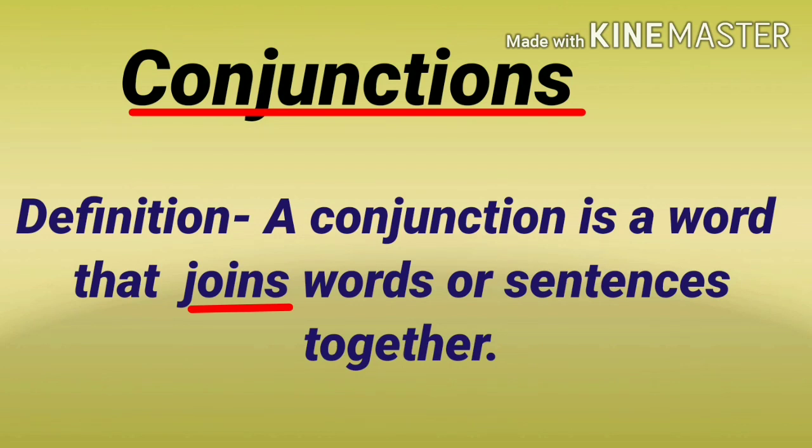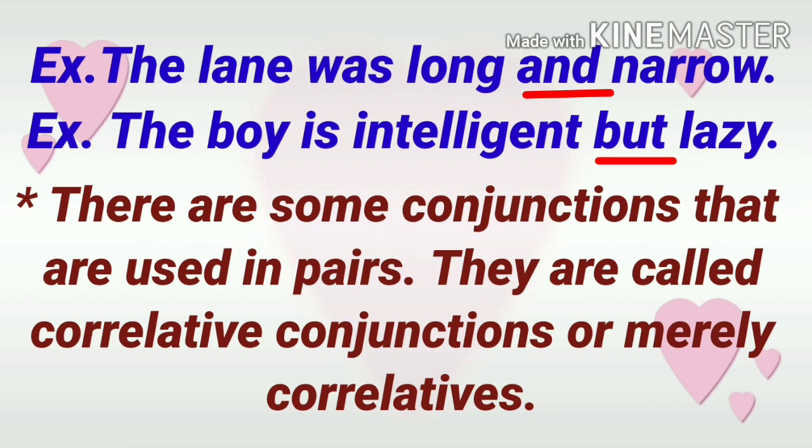Conjunctions. Definition: a conjunction is a word that joins words or sentences together. Examples are: first example, the lane was long and narrow. Second example, the boy is intelligent but lazy.